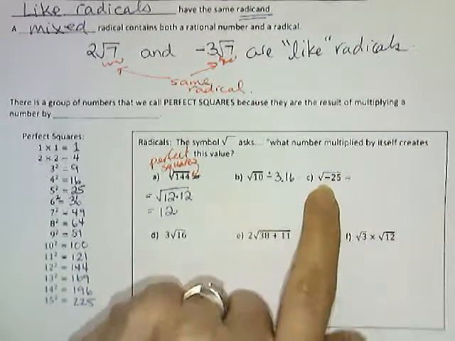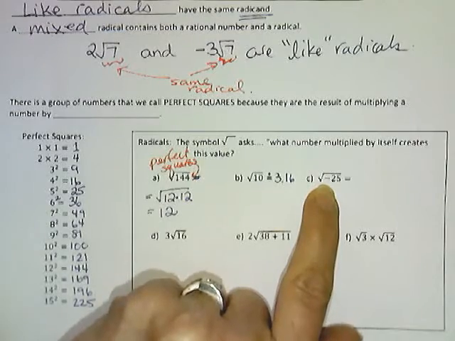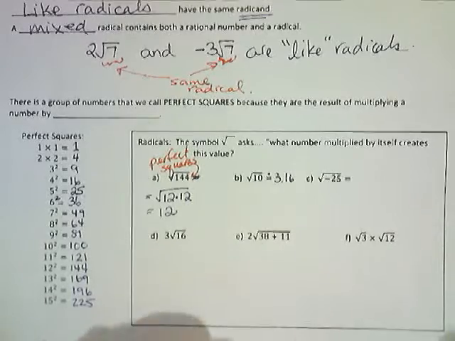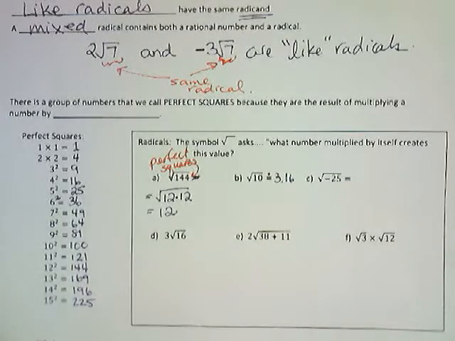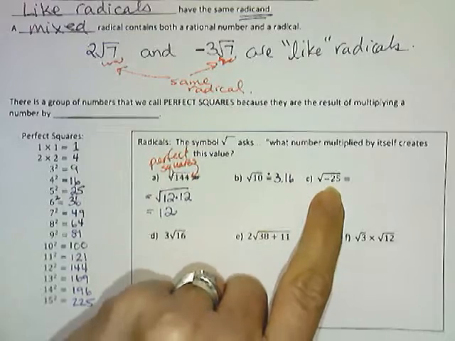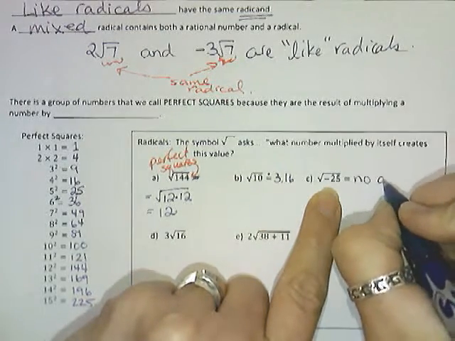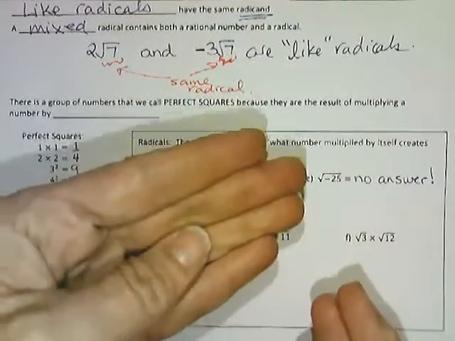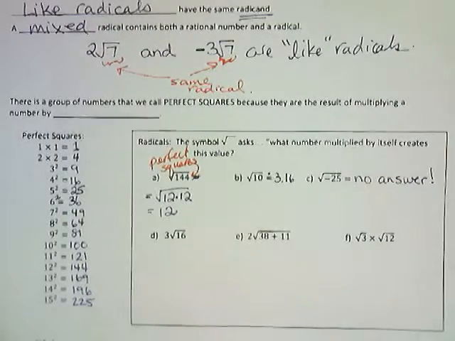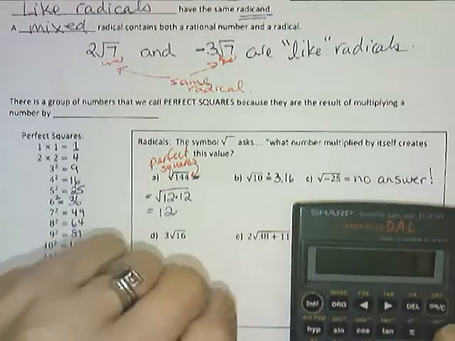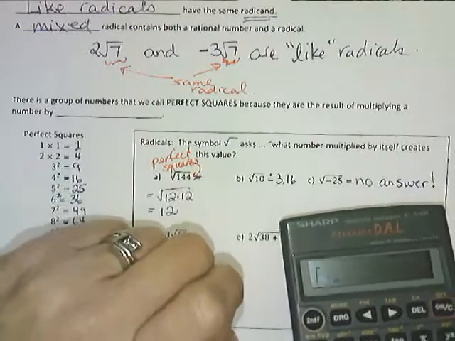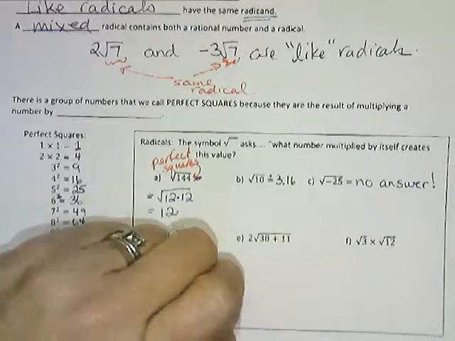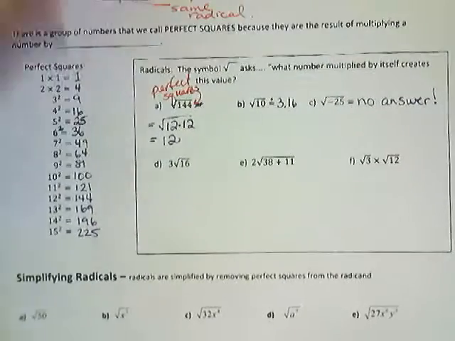Now, this is something I want to talk about here. The square root of a negative number. So you want to tell me what number multiplied by itself gives me a negative. And that has no answer in the real number system, because in order to create a negative value, we have to multiply a positive times a negative to get a negative. And in fact, if you ask your calculator, hey calculator, what is the square root of negative 25? It tells you that there is no answer in the real number system to that. So we cannot take the square root of a negative number.